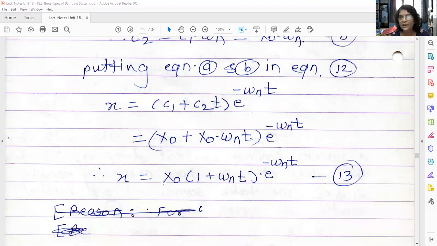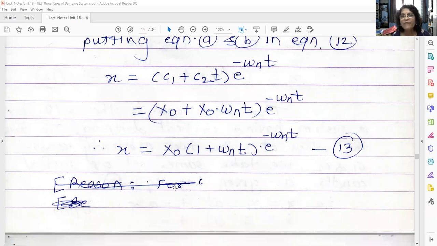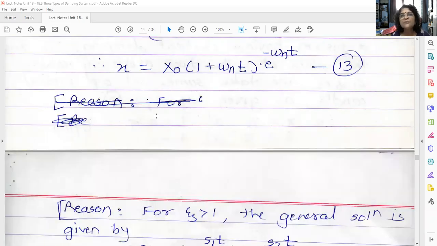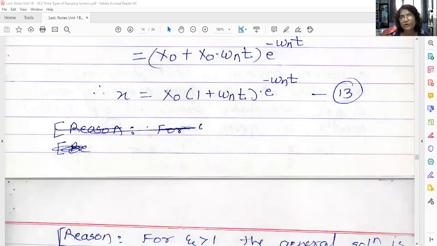X is equal to X0 into bracket 1 plus omega n t into e raised to minus omega n t. This is the solution of the critically damped system. Now, if I want to write this in dimensionless form, what should I do? Take this X0 to the left hand side.